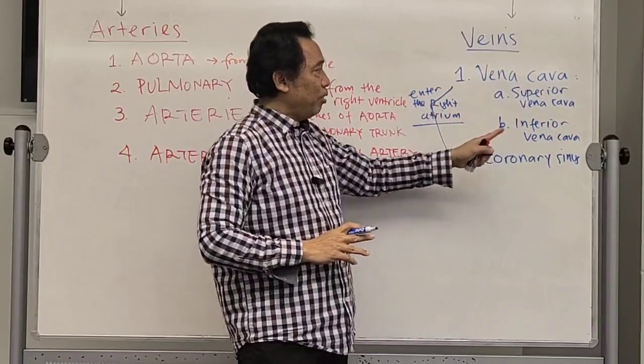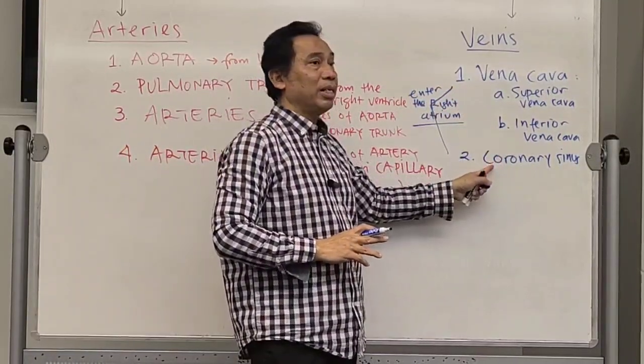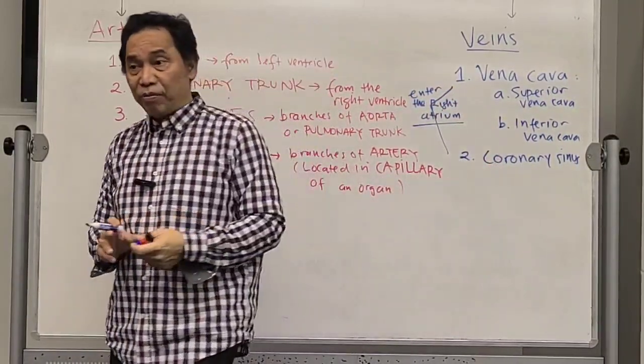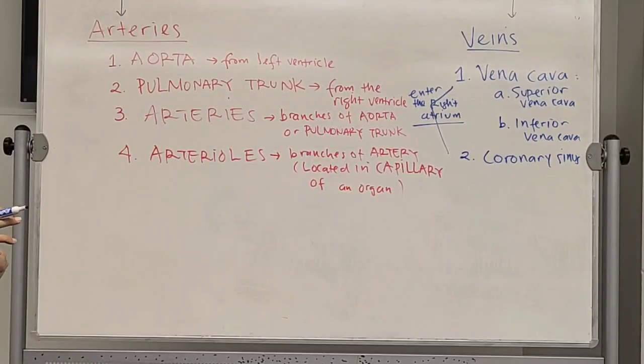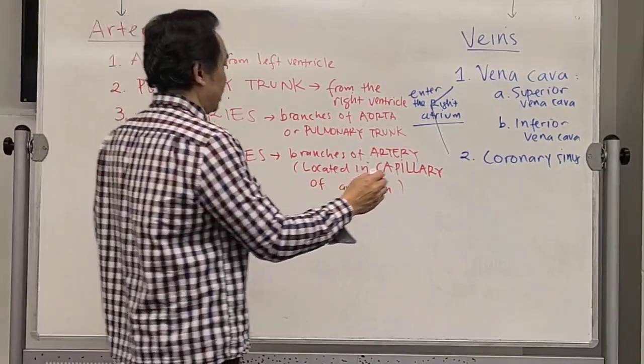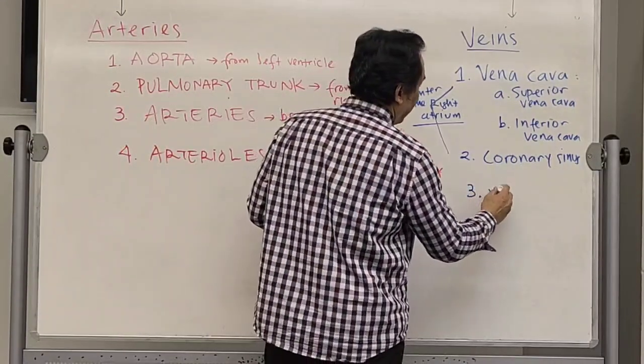Superior vena cava, inferior vena cava, and coronary sinus. All these three veins will enter the right atrium. Get it? Okay. The next type is called vein itself.